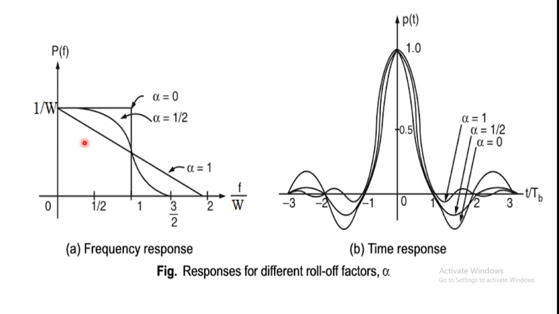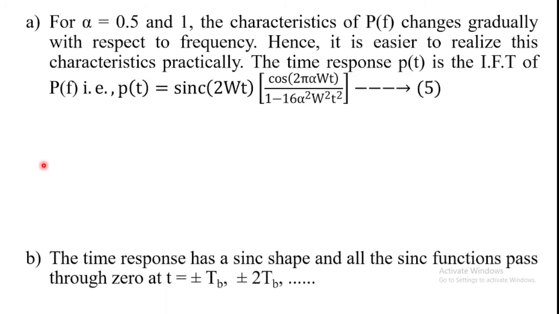So the time response of the signal P of t is equal to sinc of 2Wt into cos of 2 pi alpha Wt divided by 1 minus 16 alpha square W square t square.